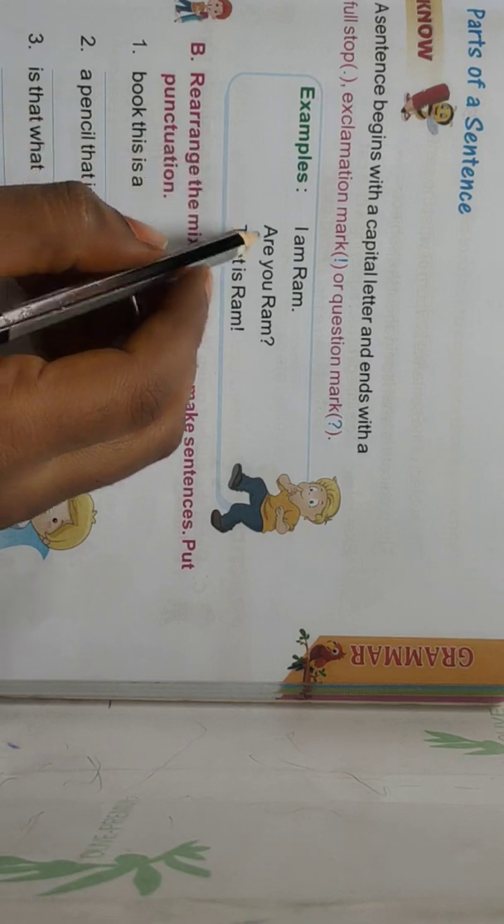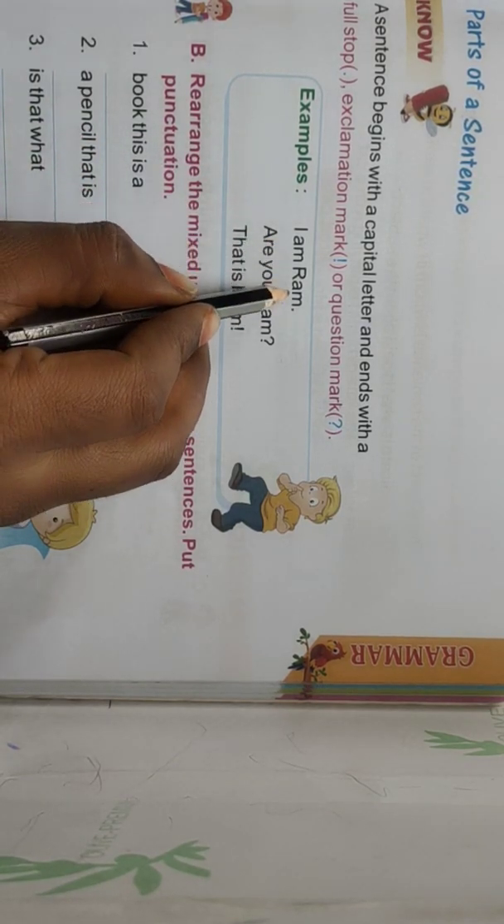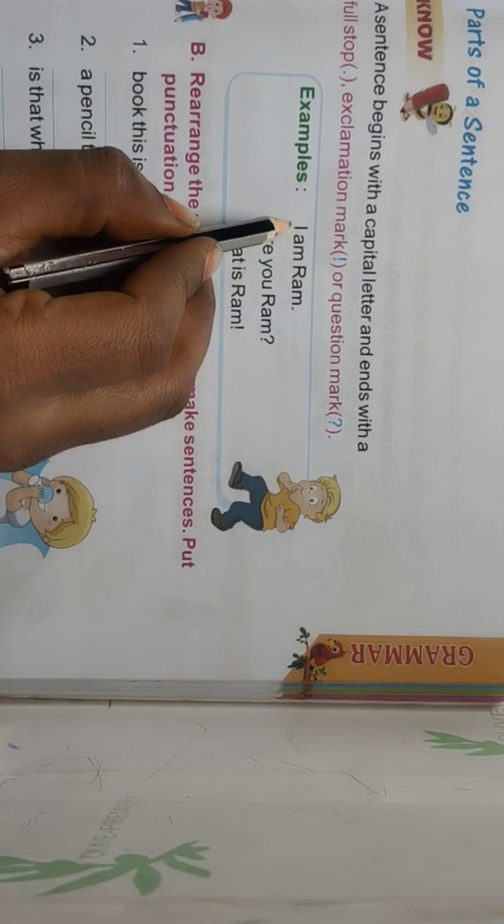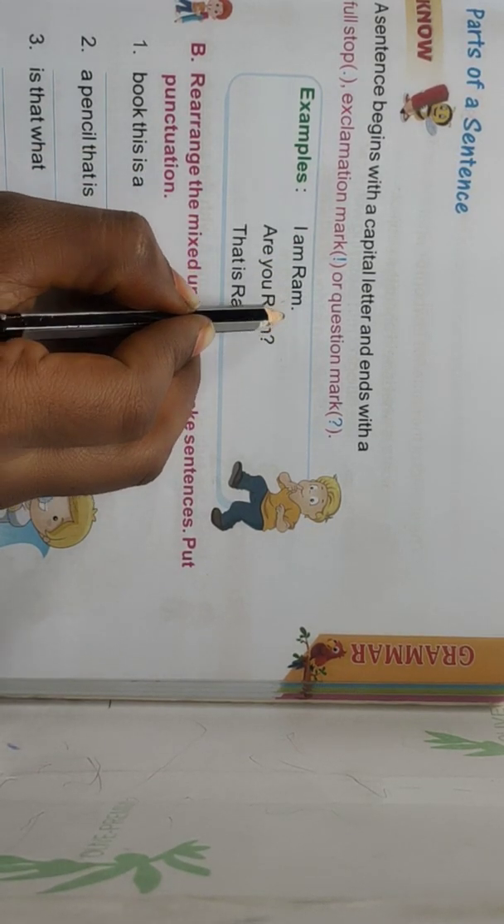See, some examples are given here. I am Ram. This is a sentence. How does it start? Yes, this sentence starts with a capital letter. I am Ram. Next, we have to end the sentence with a full stop.